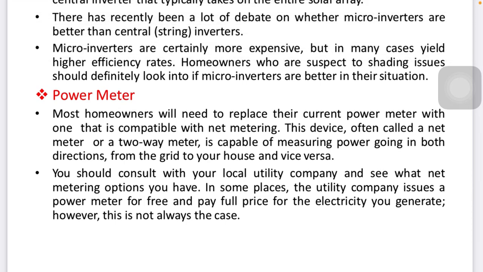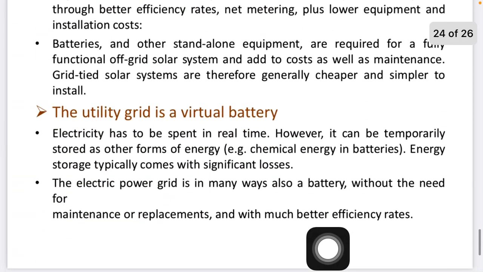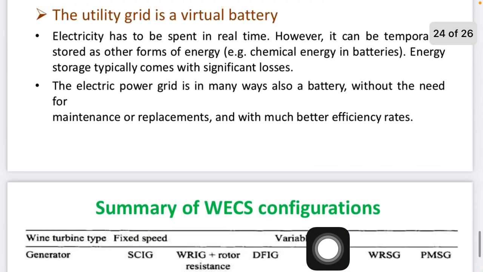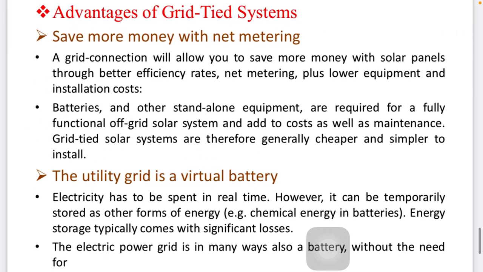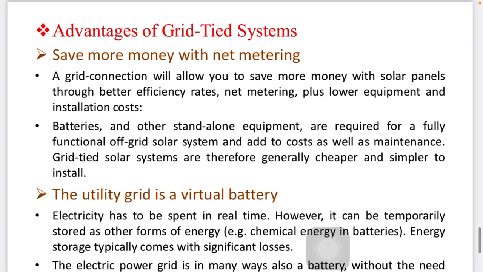Now power meters. As the name power meter says, it measures something. Most households will need to replace the current power meter with this one, because it is called a net meter or two-way meter, which has the capability to measure power going in both directions. It is advantageous: instead of two converters or two measurement devices used on both sides, this power meter can do it with the help of only one system. So the advantage is you save more power with the net utility grid, which is virtually a battery actually.